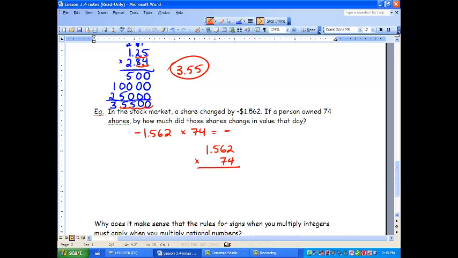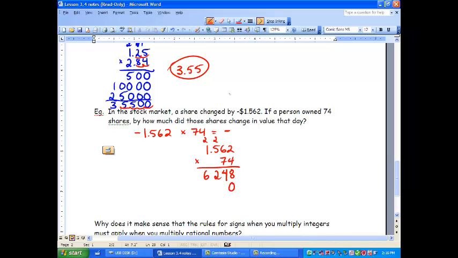And you may ask, well, Mr. Waterman, why did you put that 74 there? Well, you'll see in a minute. I put it there, and we're going to take care of our decimals after. So now what we do is we go 4 times 2 is 8. All right. 4 times 6 is 24. And we move our 2 up top. 4 times 5 is 20, plus 2 is 22. And we move our 2 up top. And then we've got 4 times 1 is 4, plus 2 is 6.